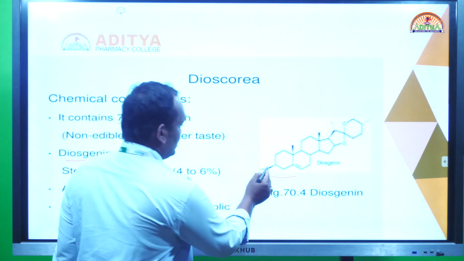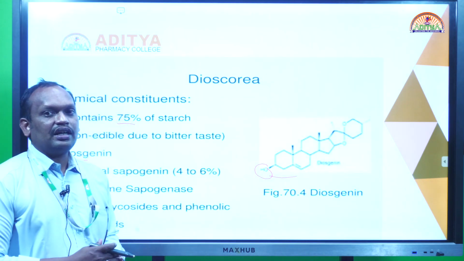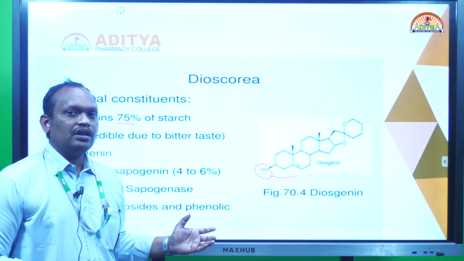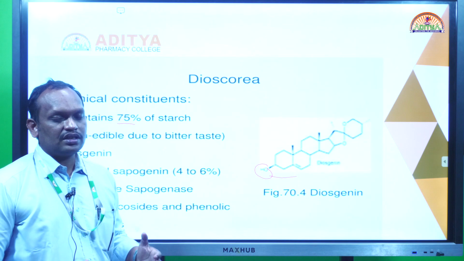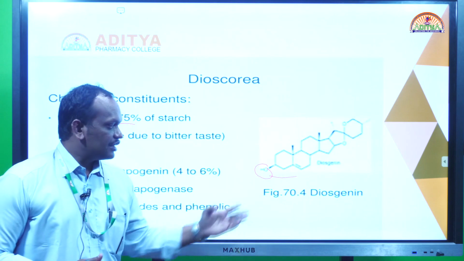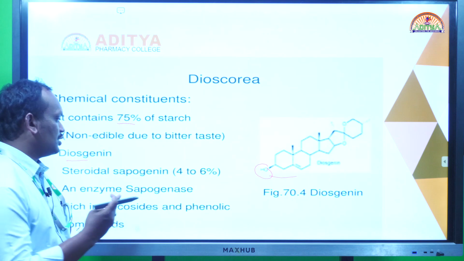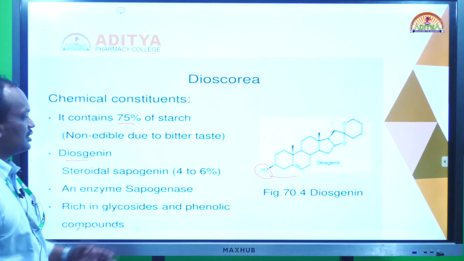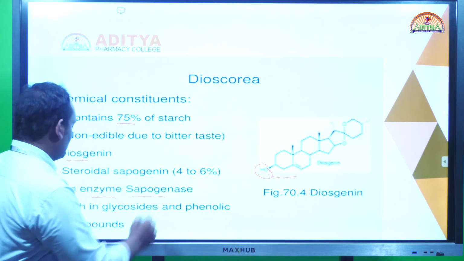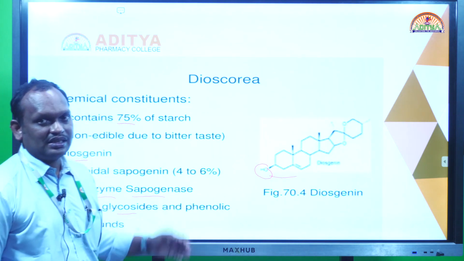At the C3 position, sugar moieties are generally attached. That is called a glycoside, but the drug we use here is diosgenin only. Diosgenin is useful as a precursor and starting material for the synthesis of various hormones, and it is also used in the treatment of rheumatoid arthritis. These are the two major uses. Chemically, steroidal glycosides are present, and also enzymes, sapogenase, other glycosides, and phenolic compounds are present in Dioscorea tubers.